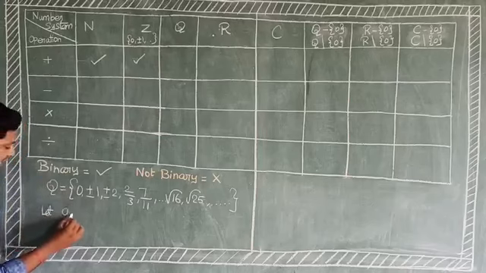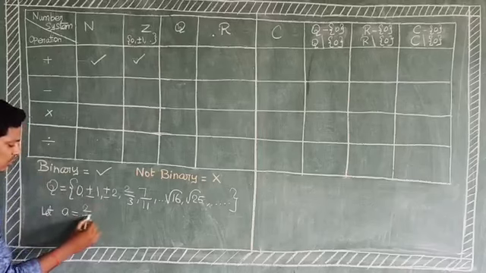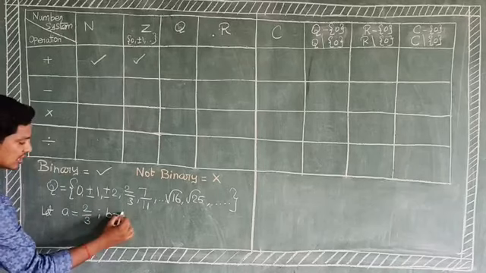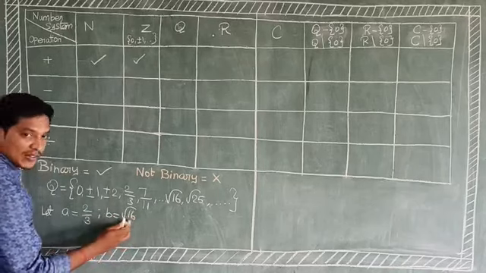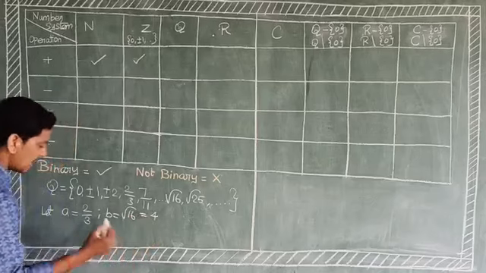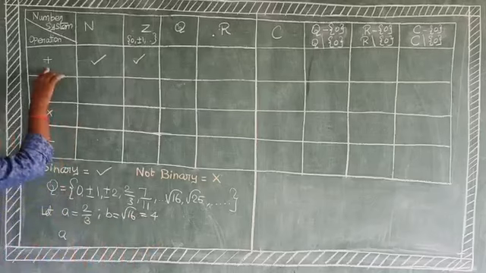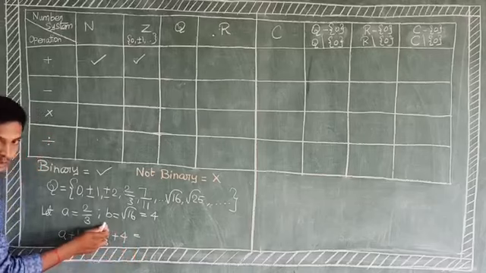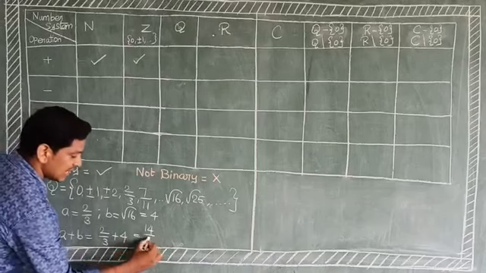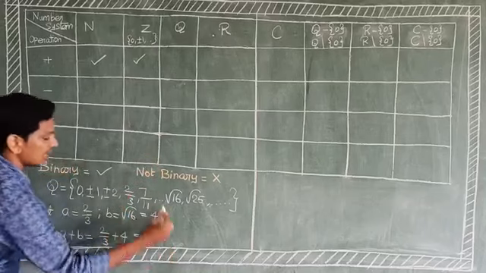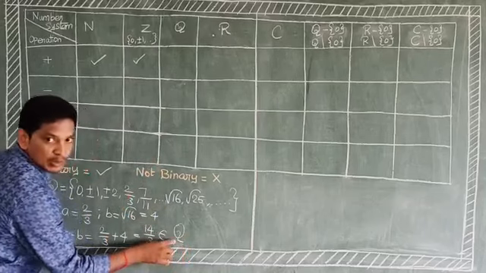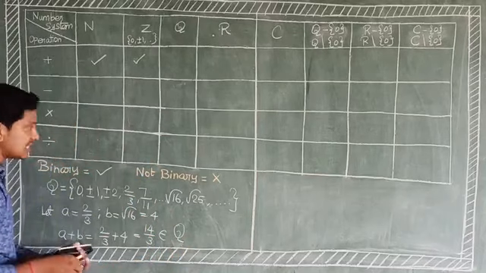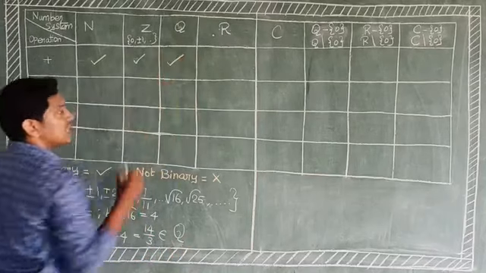Let A equal 2 by 3, and B equal to the square root of 16, which is 4. The binary operation addition means A plus B equals 2 by 3 plus 4. Using cross multiplication, 3 into 4 is 12, 12 plus 2 is 14. 14 by 3 belongs to capital Q. Therefore, it satisfies the relation, binary.